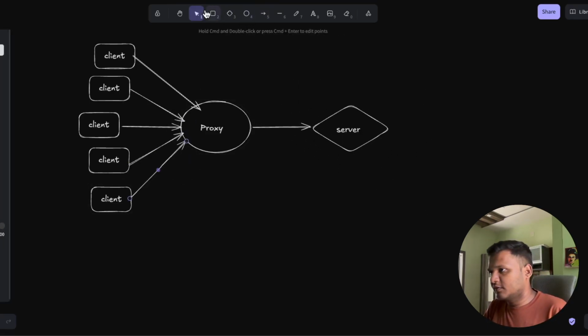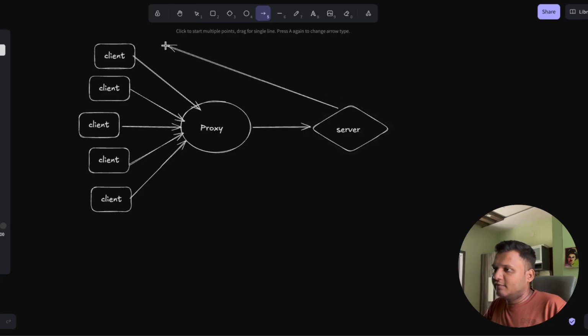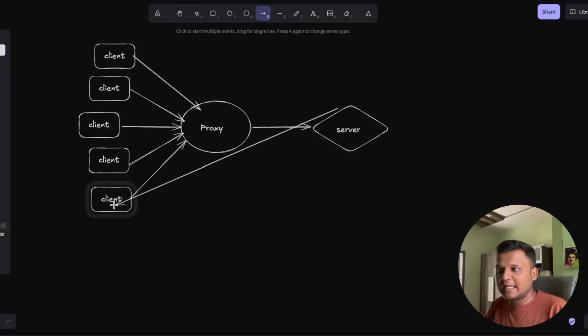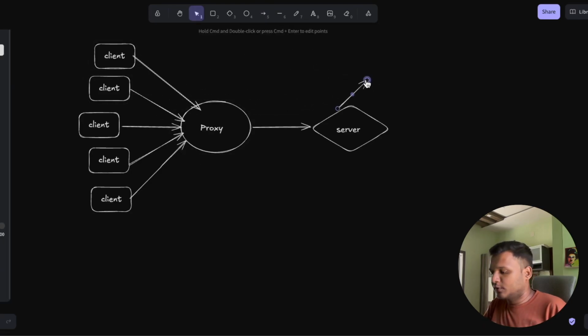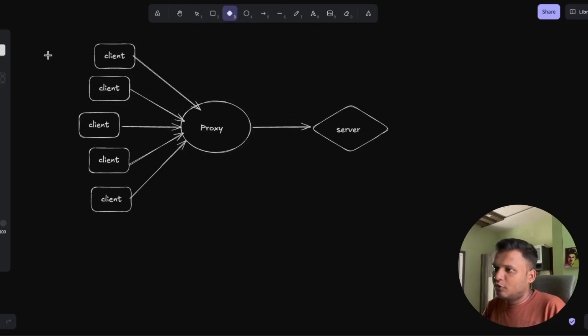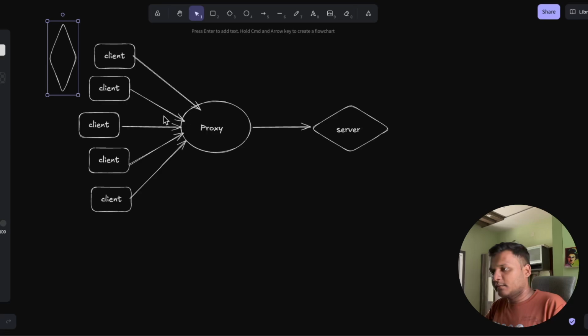The server the request is forwarded to doesn't know which client the request came from, because it only knows the request came from the proxy server. That's why the client's information is secured as well, and the server doesn't know which client initiated the request.